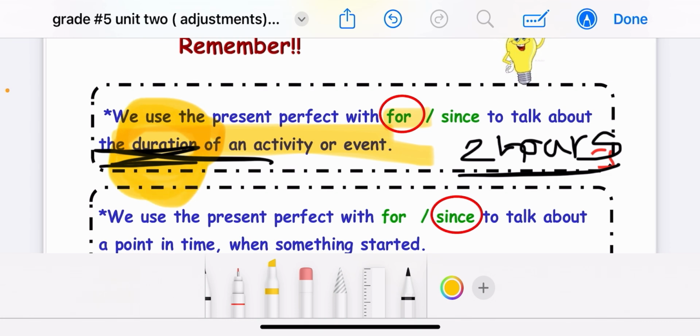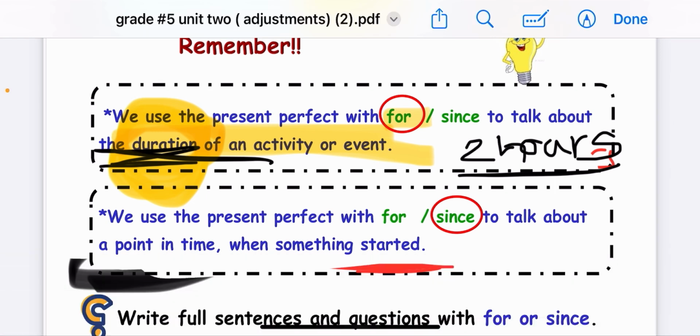For example, I have studied English for 2 hours. How many hours did I study English? I can say I have studied English for 2 hours, okay? When you ask yourself how many hours have you studied, you can say I have studied for 2 hours. So duration of time.